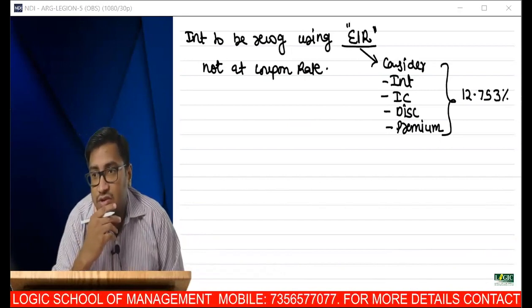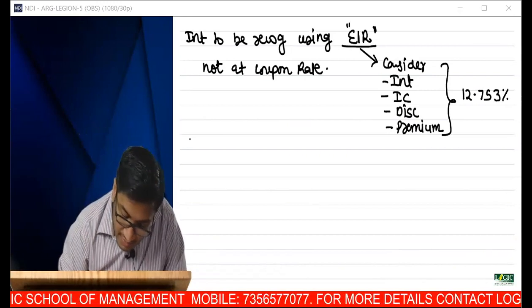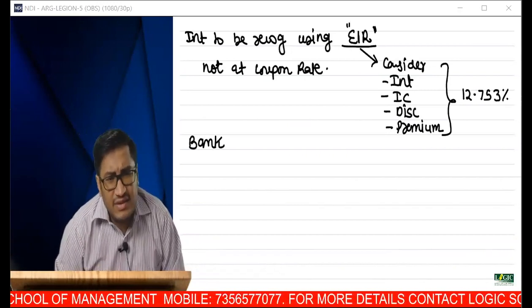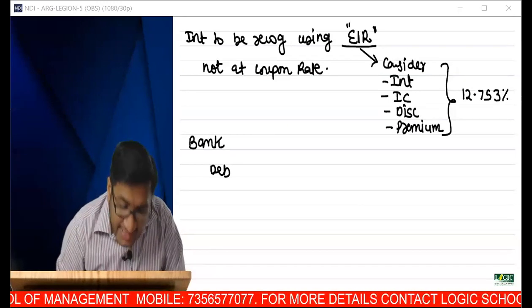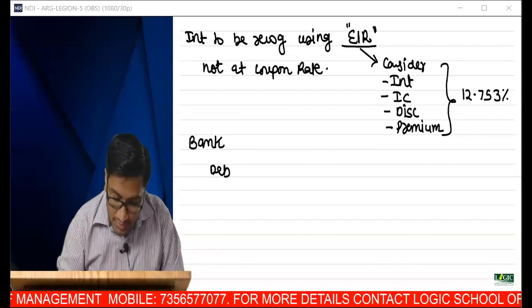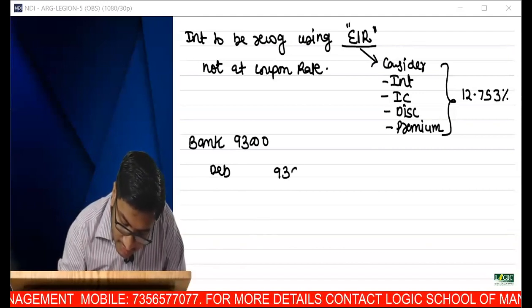And what is your journal entry? Sir, bank account debit. How much did I receive in hand? Can anyone tell me? How much did I receive in hand after discount and issue cost? 93. Over. This is the journal entry.